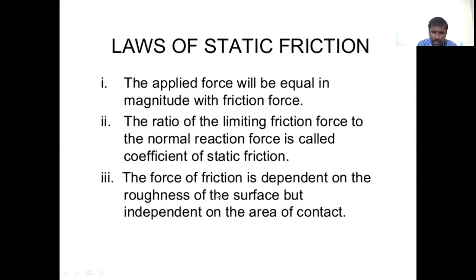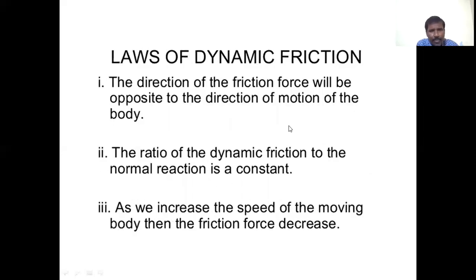The force of friction depends on the roughness of the surfaces. If the roughness of the surfaces is greater, then more friction exists between the surfaces. But frictional force is independent of the area of contact. It does not depend upon the contact area of the surfaces. So that is the third law of static friction.